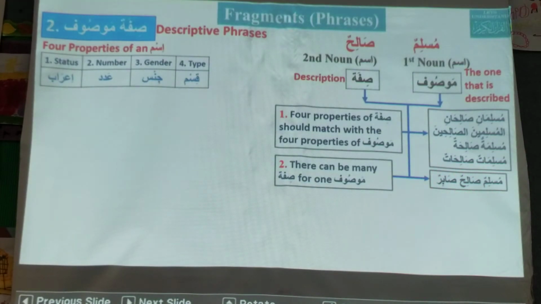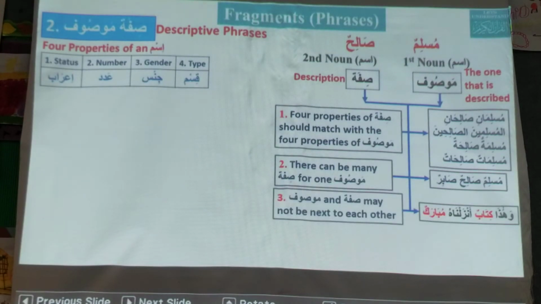The Mawsoof remains one. It is also possible that Mawsoof and Sifa are not next to each other. This is not possible in the case of Mudaf Mudaf ilayh, but in Sifa Mawsoof it is possible. There is another word in between.